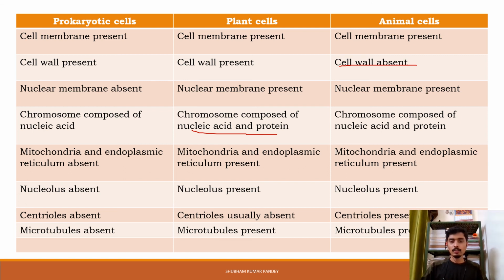Nucleolus is present in both eukaryotic cells, but it is absent in prokaryotic cells. Centriole is absent in prokaryotic cells. Centriole is usually absent in plant cells, but it is present in animal cells. Microtubules and microfilaments are absent in prokaryotic cells. Microtubules and microfilaments are present in plant and animal cells, which form the skeleton of the eukaryotic cell. So this is all about prokaryotic and eukaryotic cells, and we have also compared both these types of cells. I hope you have understood about prokaryotic and eukaryotic cells.